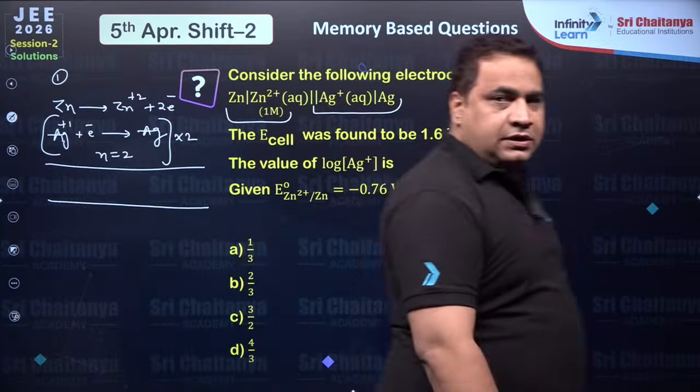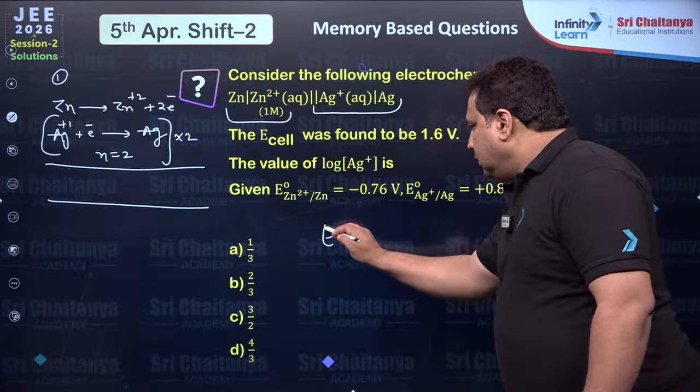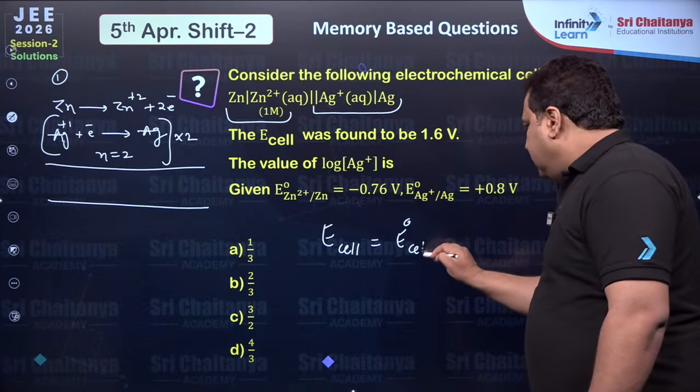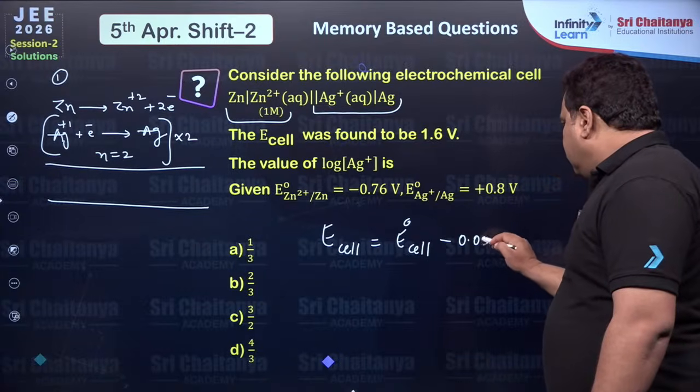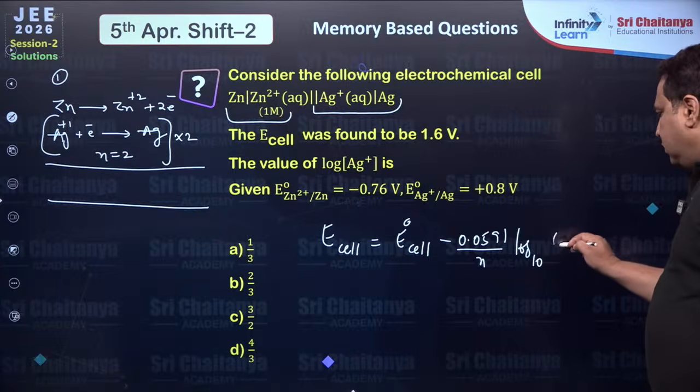Now applying the Nernst equation: E cell is equal to E naught cell minus 0.0591 upon n log base 10 Q.